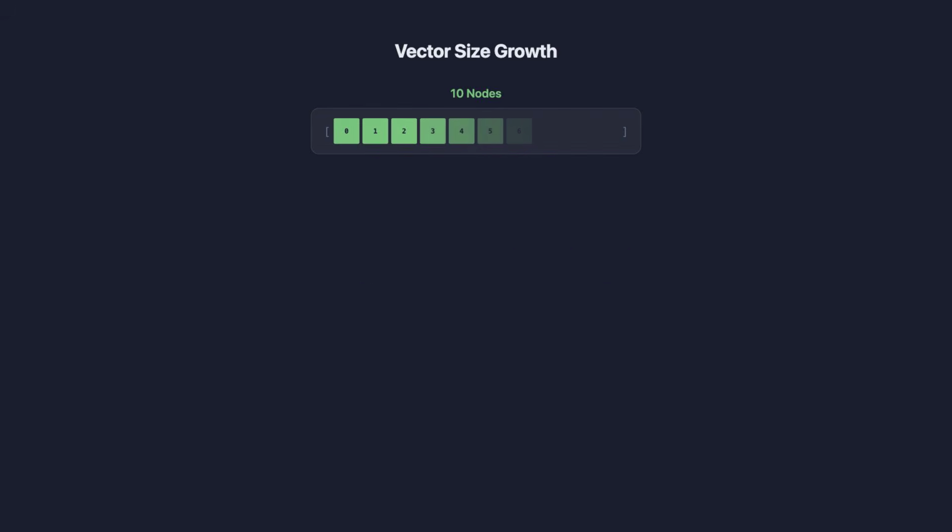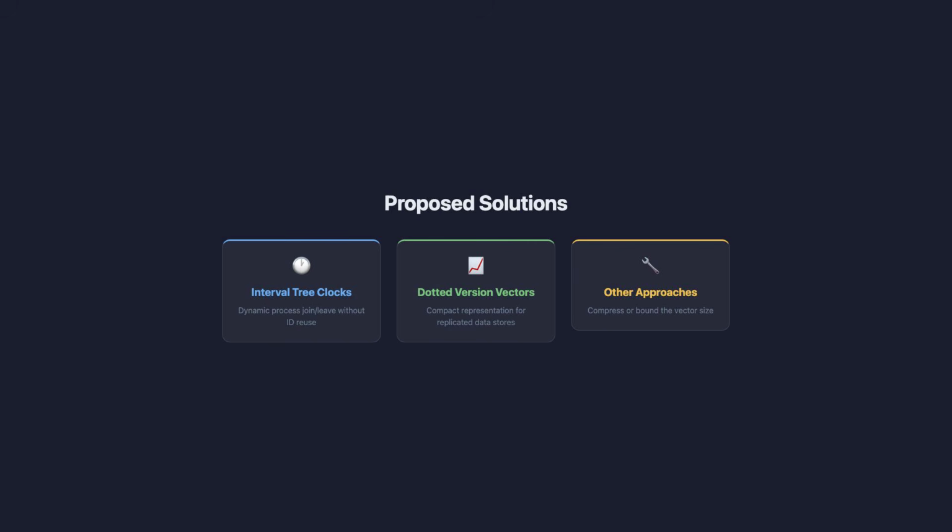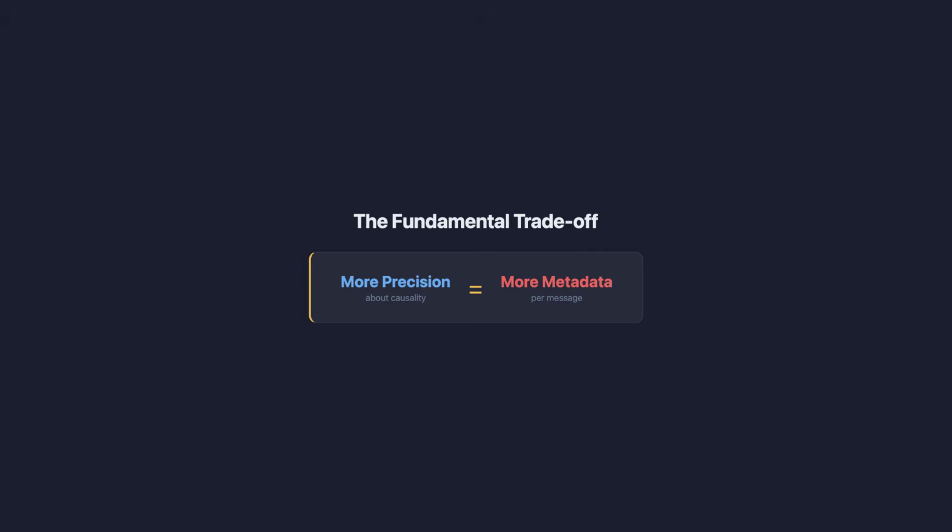Vector clocks are powerful, but they're not free. The most obvious cost is space. Every vector has one entry per node in the system. In a cluster with 10 nodes, each event carries a vector of 10 integers. That's fine. But in a system with 10,000 nodes, every single message carries a vector of 10,000 integers. That's significant overhead. Researchers have proposed solutions. Interval tree clocks, dotted version vectors, and other approaches can compress or bound the vector size. But the fundamental trade-off remains. More precision about causality requires more metadata.